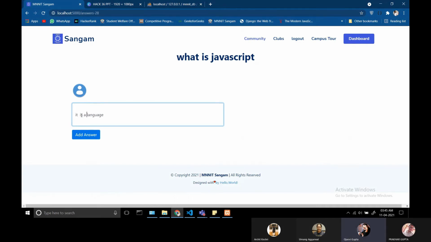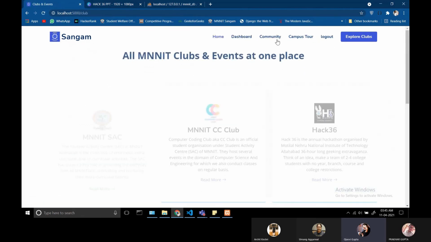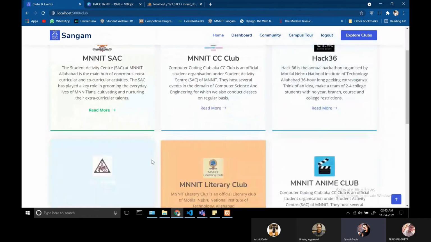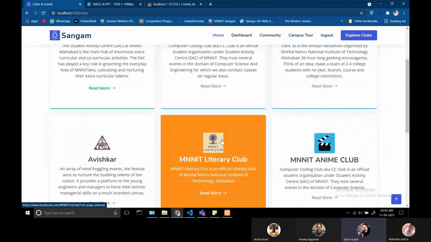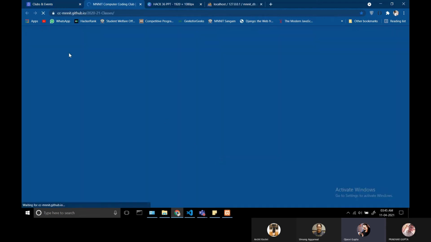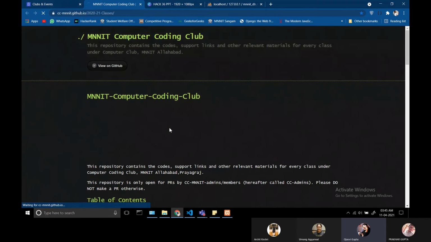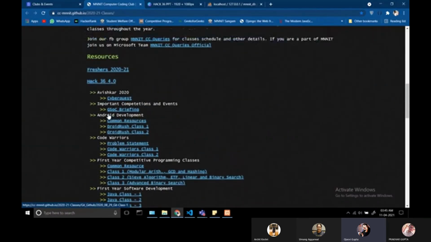The next page that we have in our web application is for the clubs. Another thing that we were missing in college was one uniform place where we could get all the details related to clubs and events. A lot of information was being missed out because there was no dedicated platform for the same. So we decided to put a feature in our application where all the information of clubs is displayed on the same page. If we click on any of them, it leads to the website of the respective club.